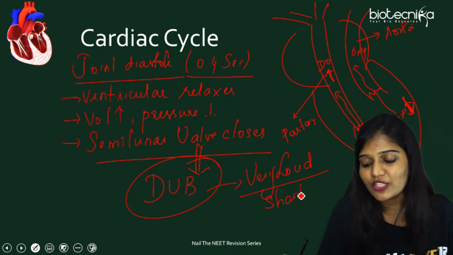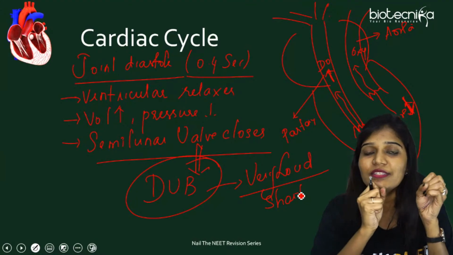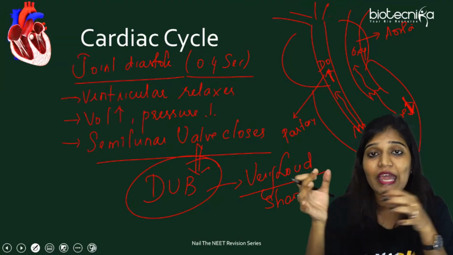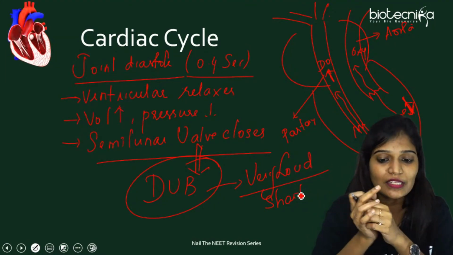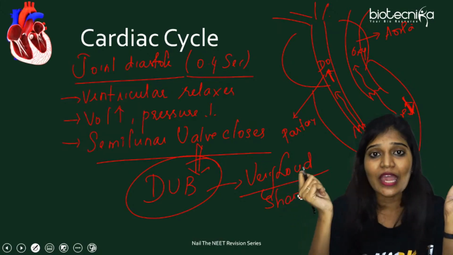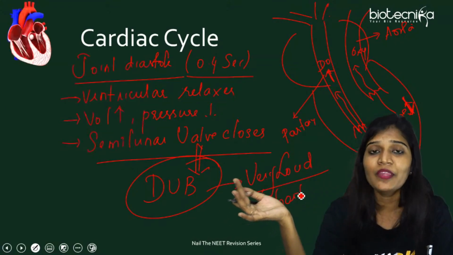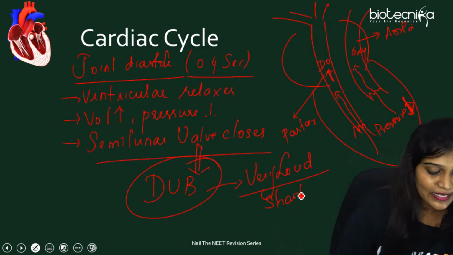So you will have questions based on this: 0.1 second is for atrial contraction and 0.3 seconds for ventricular contraction, and joint diastole is for 0.4 seconds. So it's going to be totally 0.8 second, less than 1 second we can say. And lub sound is mainly because of the closure of right AV valve and left AV valve. And dub sound is because of the closure of semilunar valves.